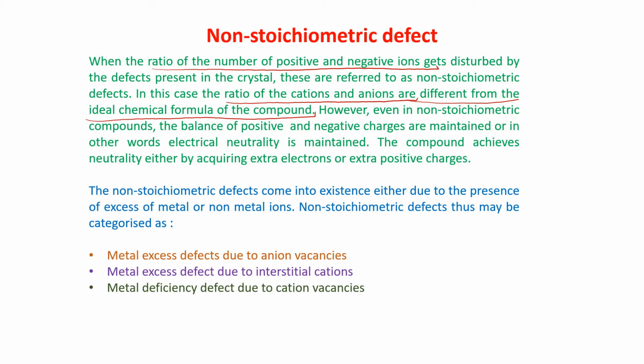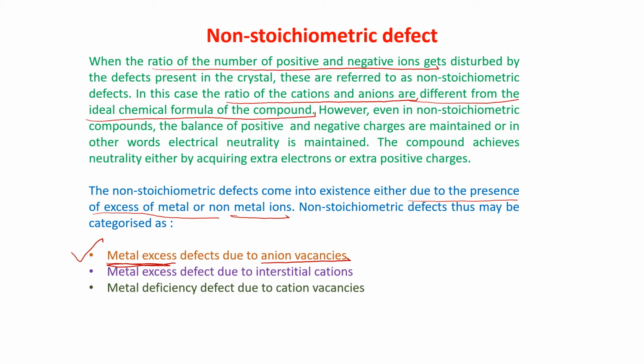The non-stoichiometric defect comes into existence either due to the presence of excess metal or non-metal ion. Non-stoichiometric defect thus may be categorized into three. One is metal excess defect due to anion vacancy.